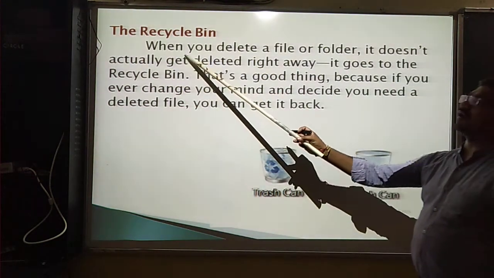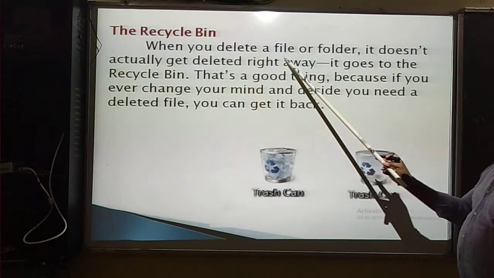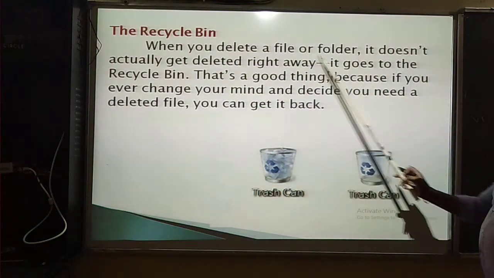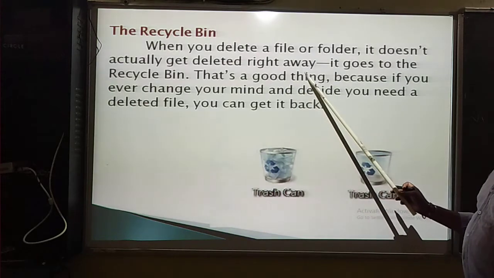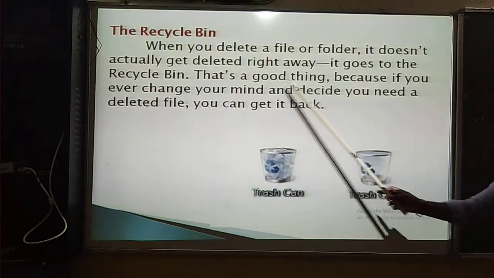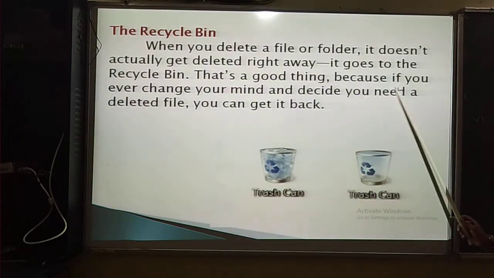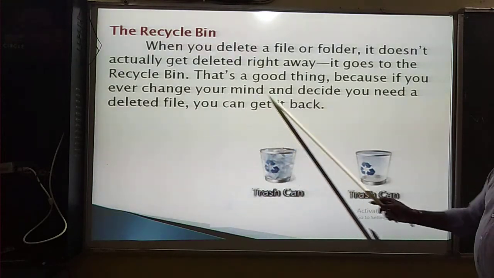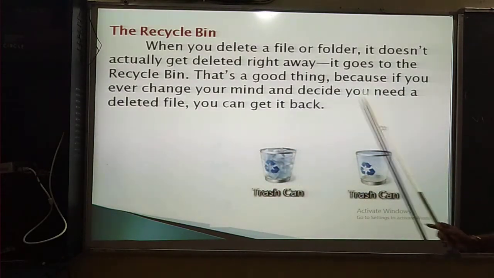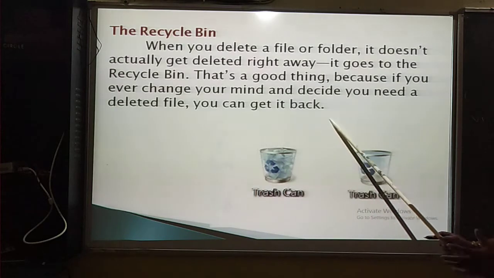Then what is the meaning of recycle bin? When you delete a file or folder, it does not actually get deleted right away. It goes to the recycle bin. That's a good thing, because if you ever change your mind and decide you need a deleted file, you can get it back.